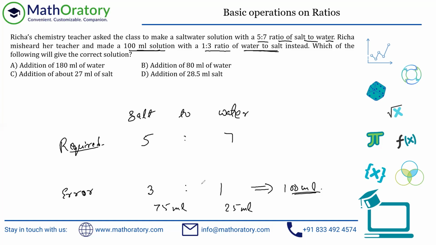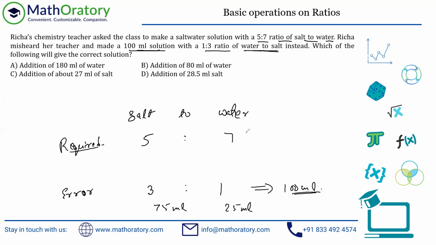See, this is a very easy one, actually. Sometimes it's not that easy. But in this case, it should be observable that in the error thing, even if you don't get it to this volume, the 3 is greater than 1, but what is required is 7 greater than 5. What I mean to say is, in the required thing, the water has to be more than salt, right? But what Richa did is she put more salt than water. So obviously we have to add water to it.